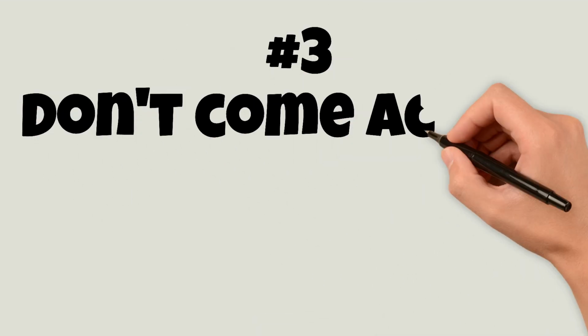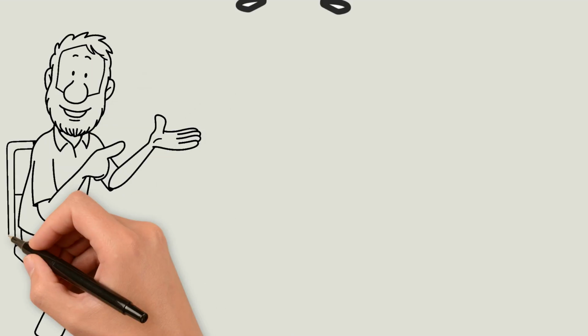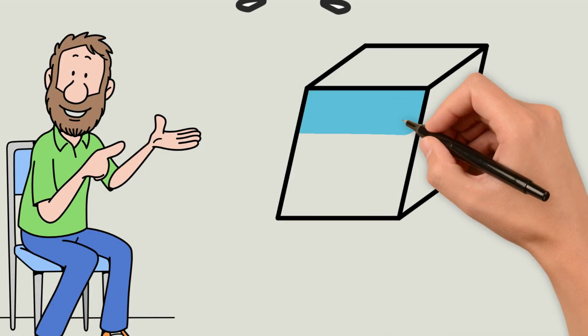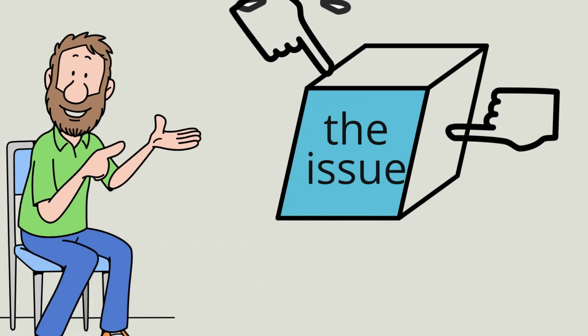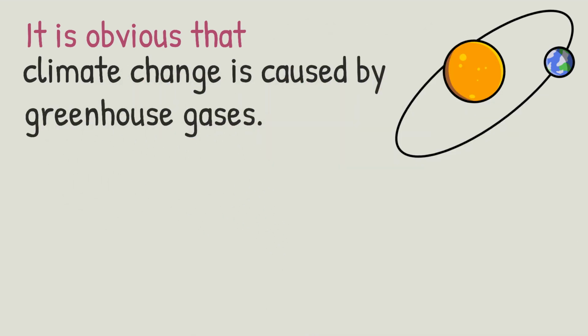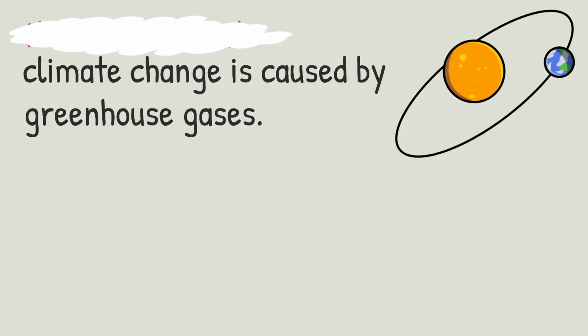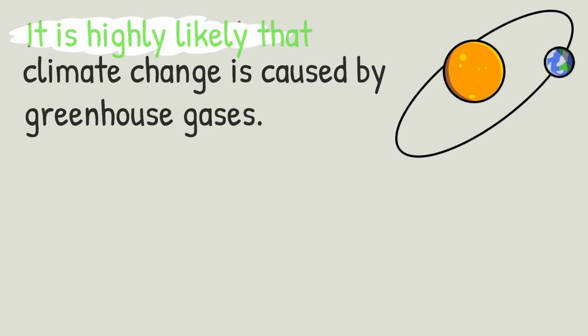Mistake number 3, don't come across too strong. Why is this important? Because in academic writing, you need to show your understanding that there is always more than one side to an issue. So for example, if the topic is connected to climate change, instead of writing, it is obvious that climate change is caused by greenhouse gases, you could write, it is highly likely that climate change is caused by greenhouse gases.